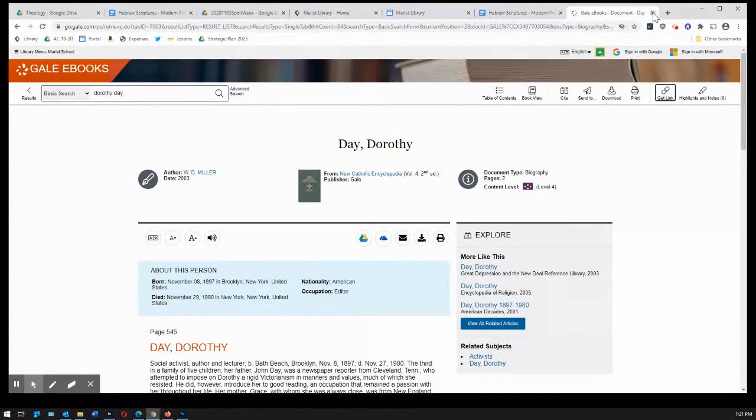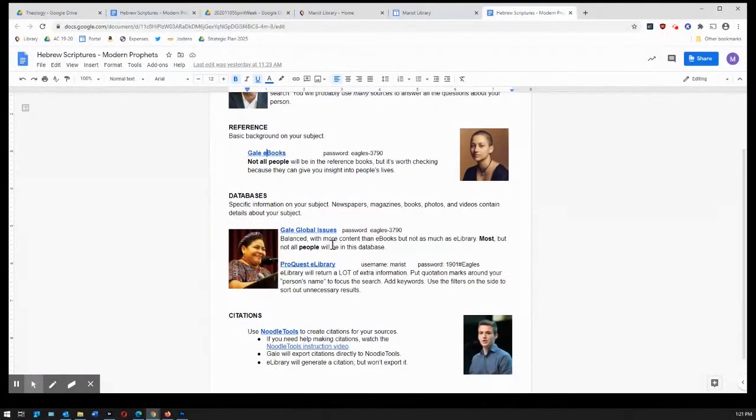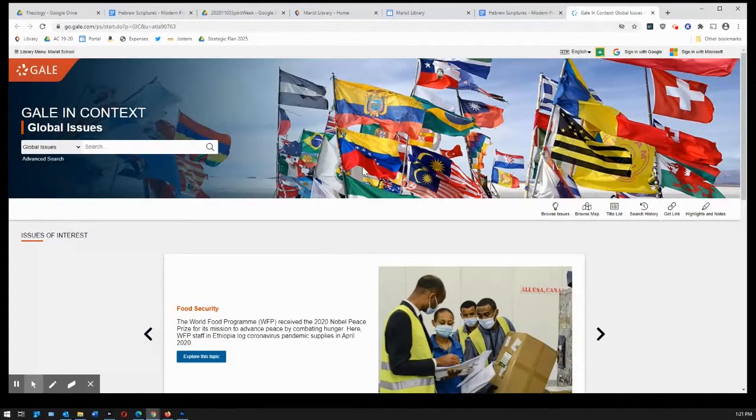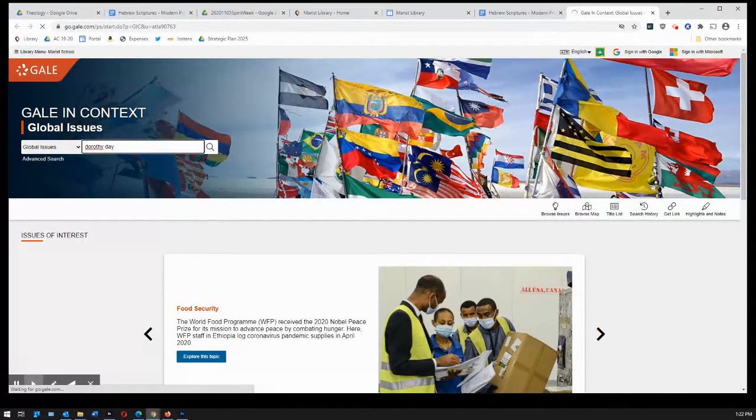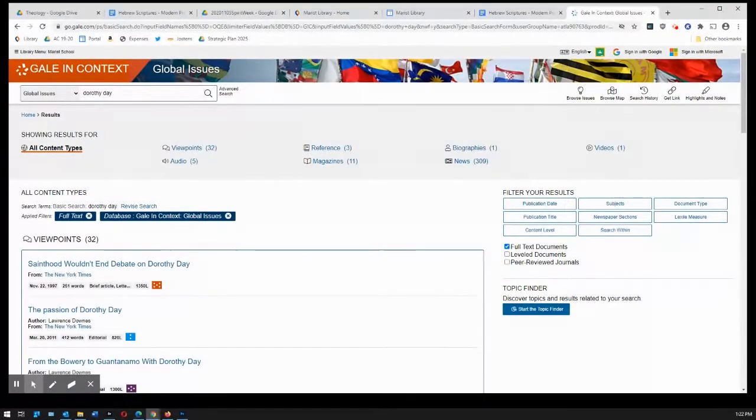Now there's another Gale option on here. It's Gale Global Issues. This is actually different. It does look very similar in the way that it's set up, but the kinds of things that you find in here, so let's do Dorothy Day again. The kinds of things that you find will be very different from Gale eBooks.